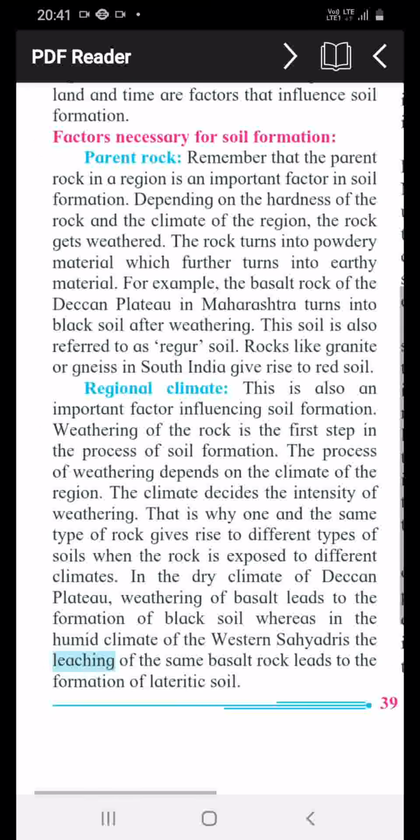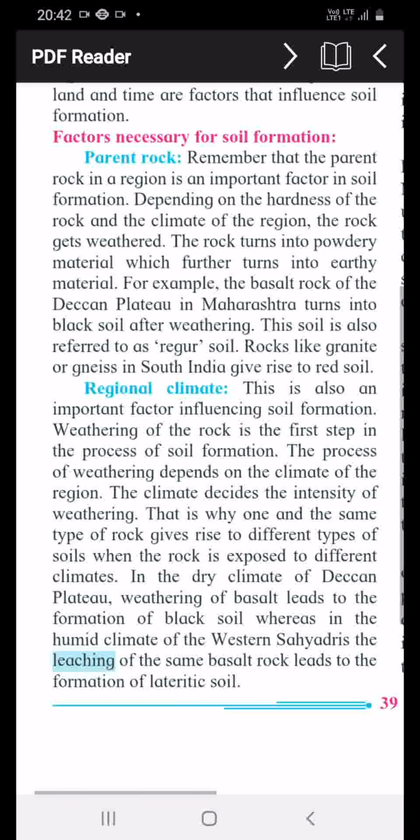Whereas in the humid climate, first the climate was dry, so it leads to weathering and the formation of black soil. But in the humid climate in the western Sahyadris, there is leaching of the same basalt rocks. The rock is the same in both places. The first one is also basalt rock, but the climate was dry and it led to the formation of black soil.